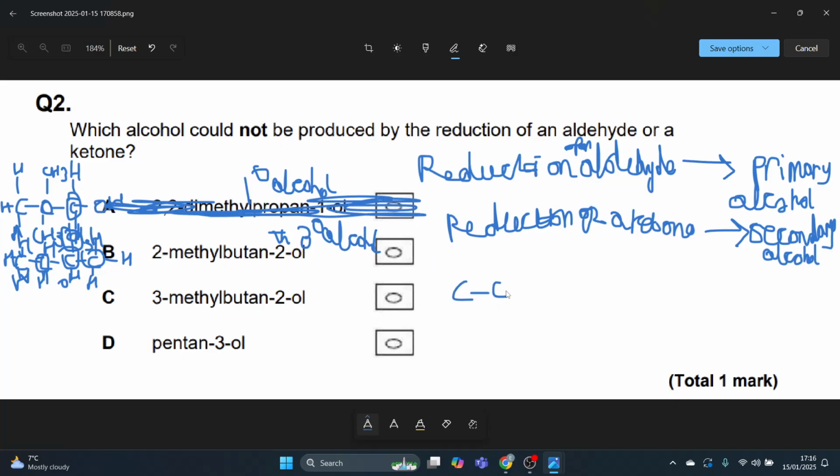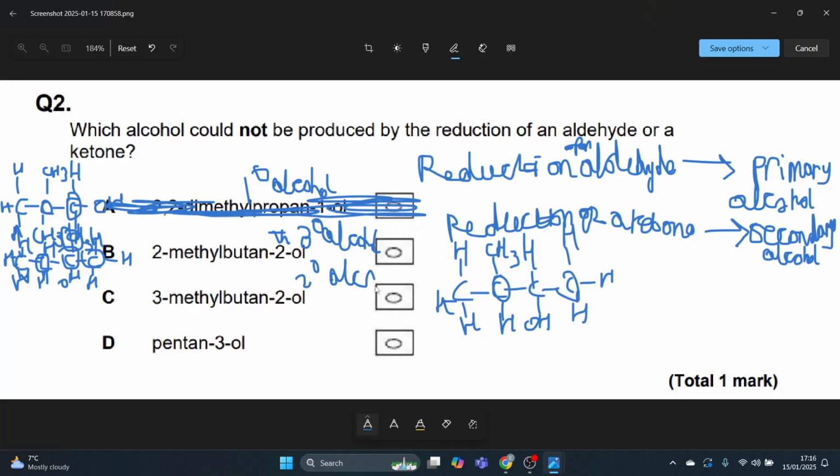3-methylbutan-2-ol: methane, ethane, propane, butane. OH group on the second carbon, methyl group on the third carbon. Fill in the hydrogens, and you can quite clearly see that this is a secondary alcohol. Reduction of a ketone gives a secondary alcohol, therefore that can be produced.